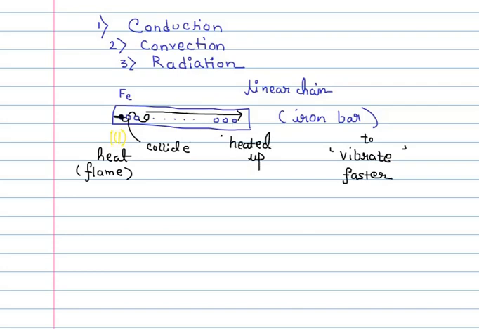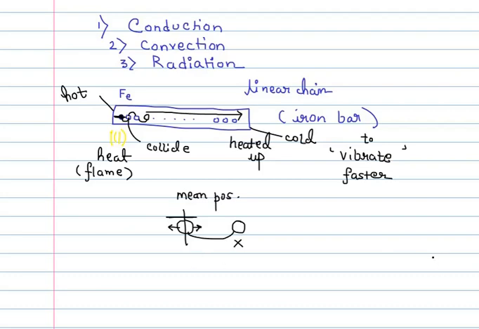So this is how substances get heated by conduction. The heat gets transferred from the hot end, this is the heated end, to the cold or the cooler end. And this entire transfer of heat takes place because of the vibrations of molecules. If this is the molecule, it will vibrate left and right about its mean position. Say this is its mean position. About the mean position the molecule will vibrate left and right, but it will not move from this position to some other position. That is not going to happen.